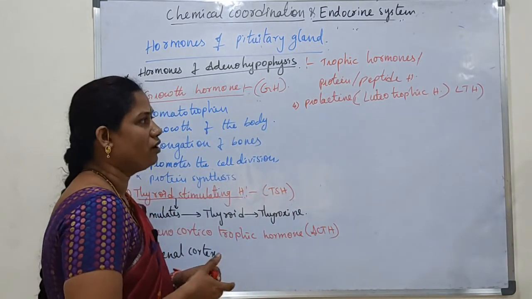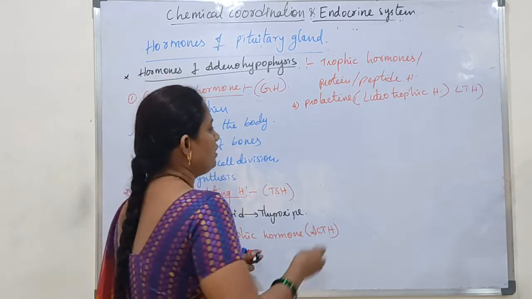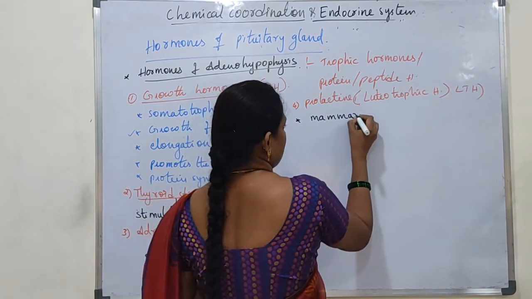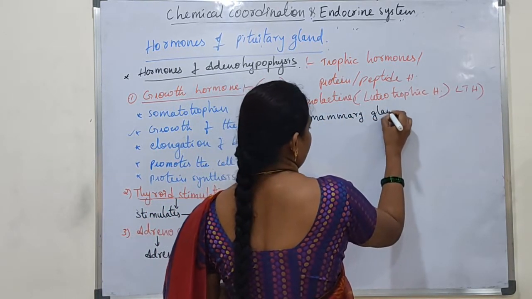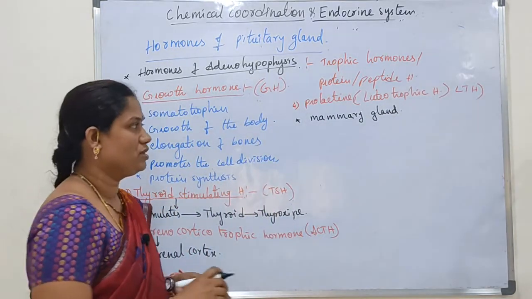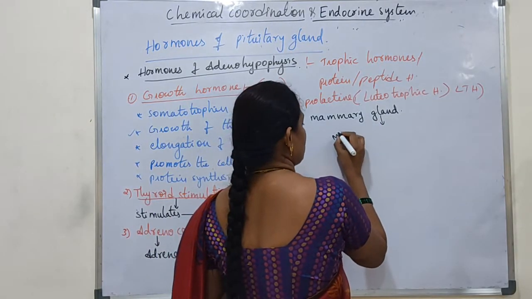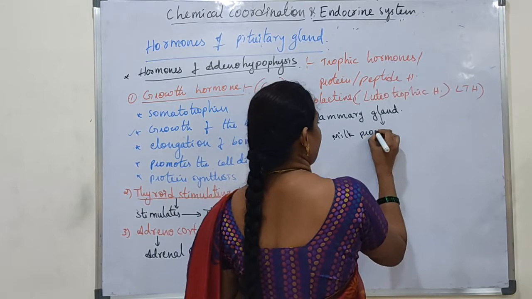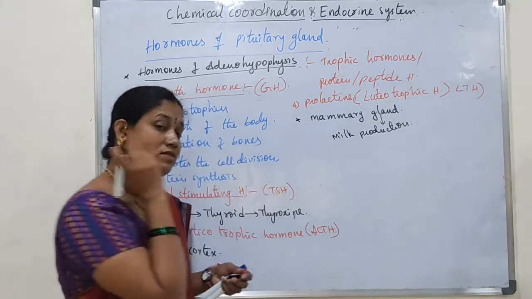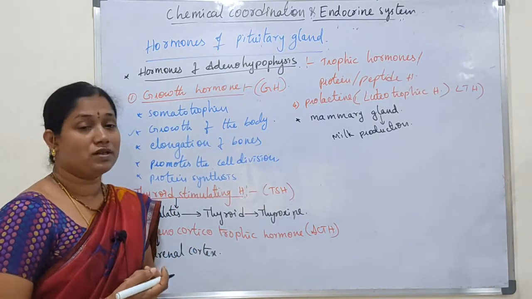Mainly this hormone stimulates the mammary glands. It helps in the development and production of milk. It stimulates the mammary glands, so as a result the mammary glands develop and produce milk.